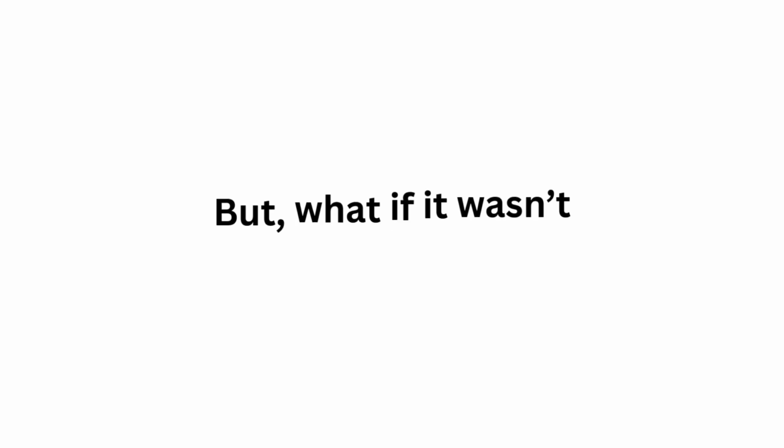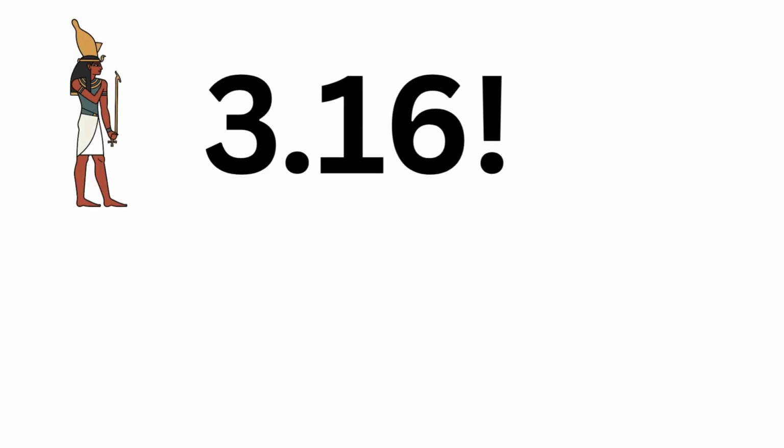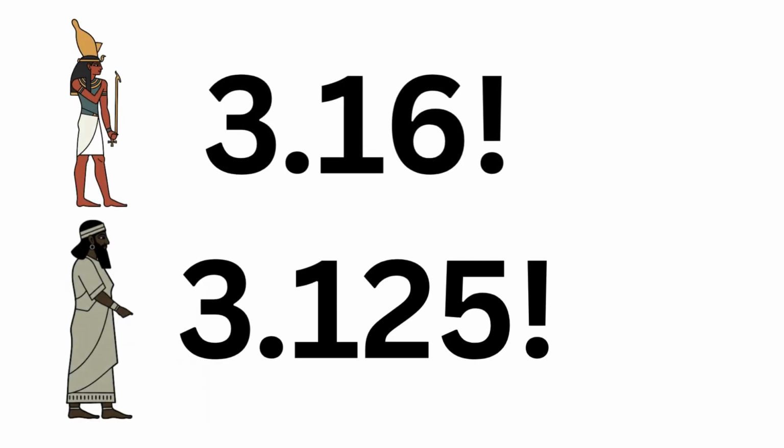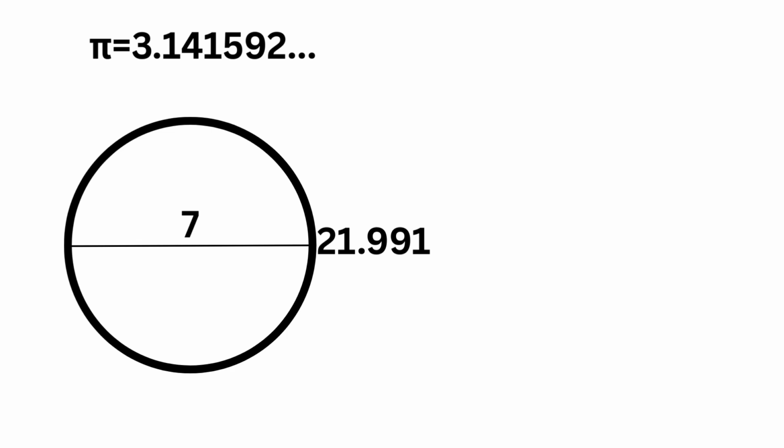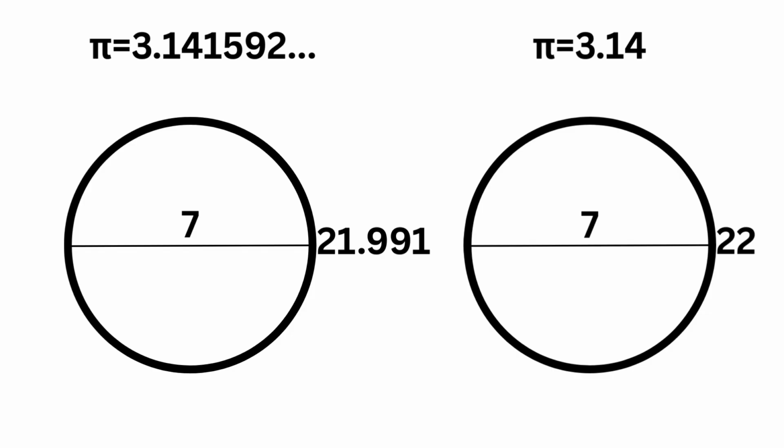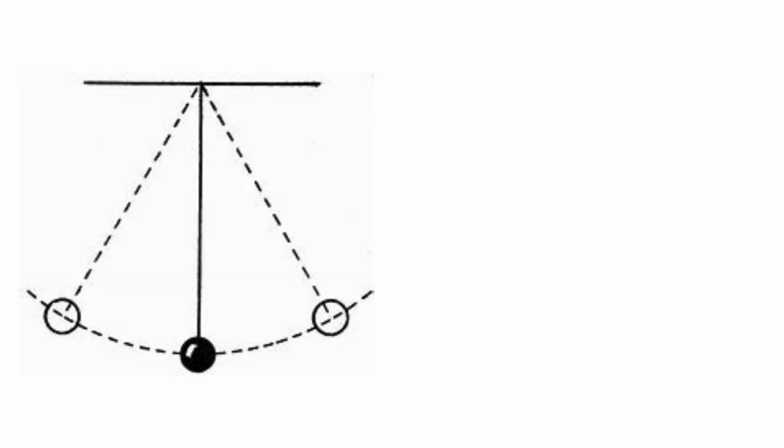In history it was rational. Egyptians used 3.16, and Babylonians used 3.125, which was good for their uses but just wouldn't slide today. Here is a circle with the pi we are used to, and here is a circle with pi equals 3.14, no difference, right? Let's look at something where pi's exact value really matters, physics, specifically pendulums.